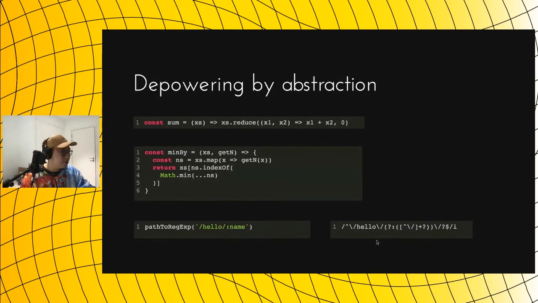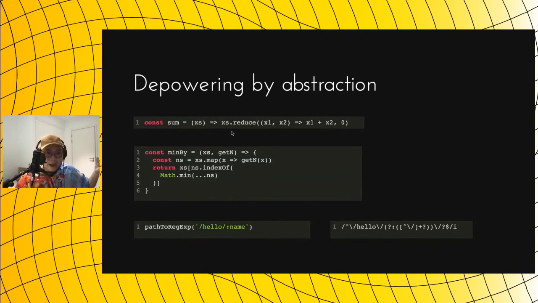So depowering by abstraction is basically defining functions. I think every function is depowering things. So for example, in here, we have a sum function that uses reduce to add every digit in xs.